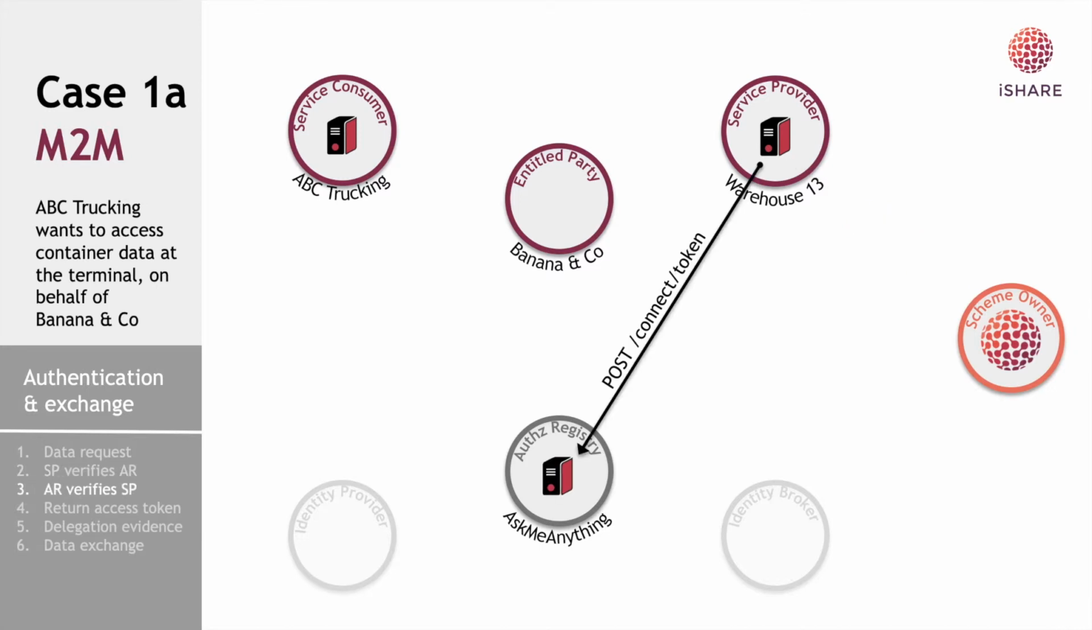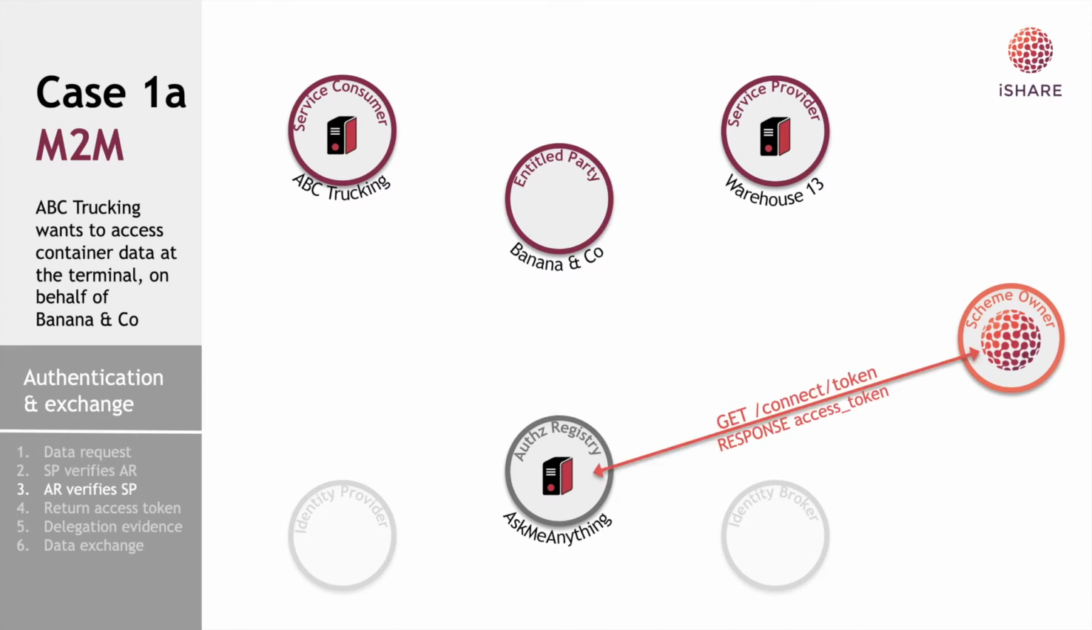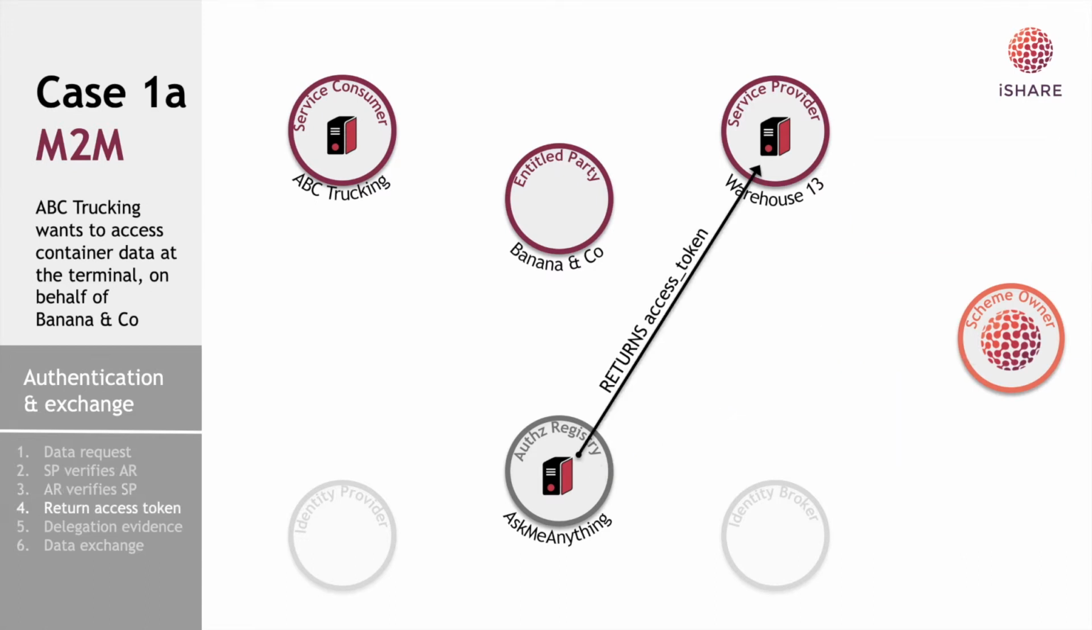Knowing this, Warehouse 13 can request an access token at the authorization registry, so that it can later on ask for the delegation evidence. Again, the AskMeAnything authorization registry will need to verify Warehouse 13. So it checks the certificate and requests an access token to the scheme owner to request the party information of Warehouse 13. The scheme owner will return the party token on Warehouse 13 and AskMeAnything can check if Warehouse 13 is a valid iShare party. And if it is, it will return the access token to Warehouse 13.